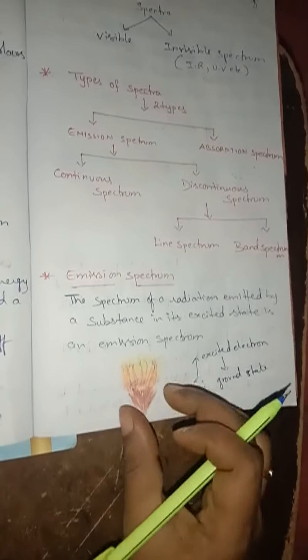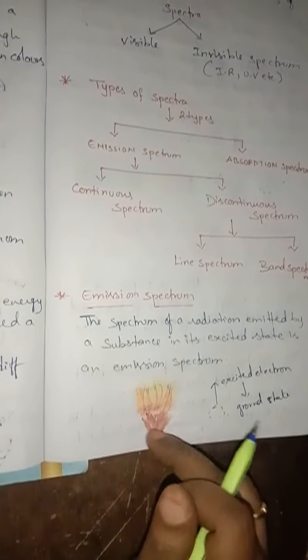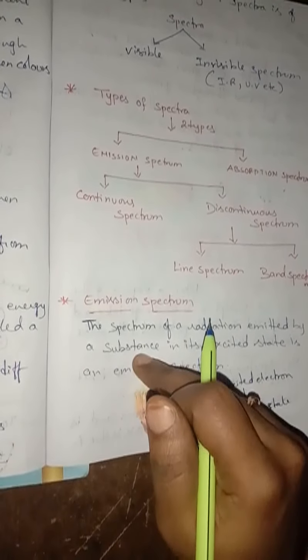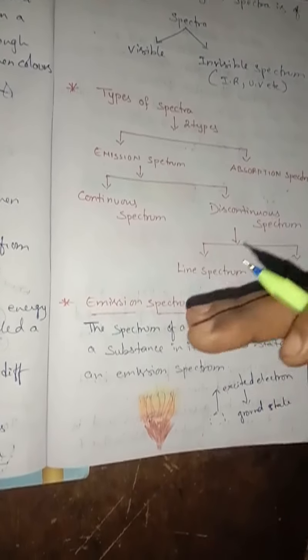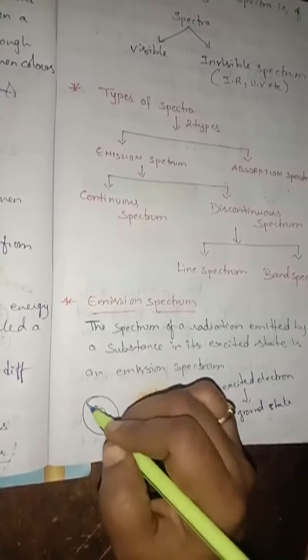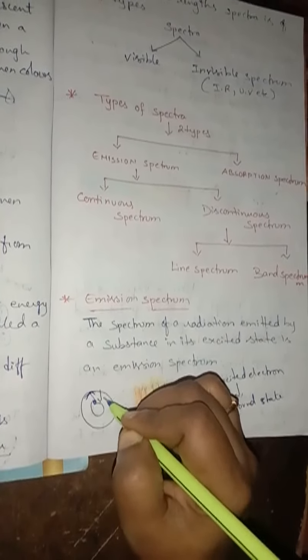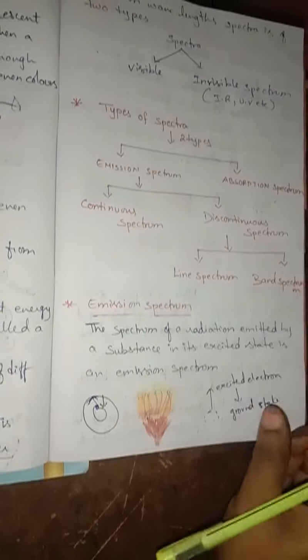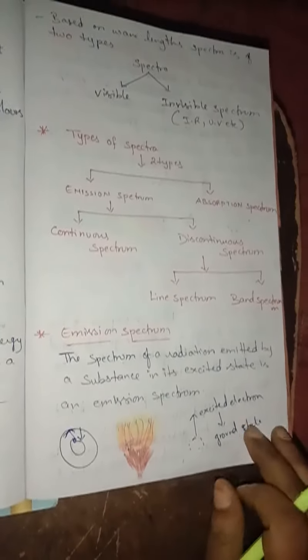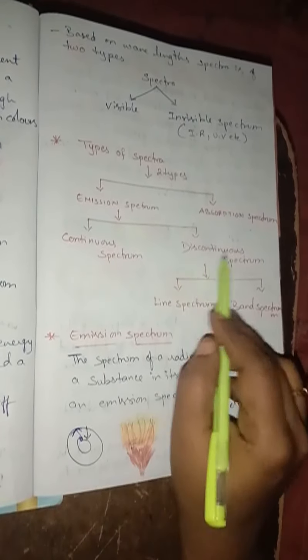Understand, children? So here when you burn some kind of source like wood or anything, whatever atoms are present will be moved into excited state. Excited state means they will be moved from ground state to the higher state, and again it will move to the ground state. So when it is moving back to the ground state, it shows emission spectrum. Understand, children? Emission spectrum is again of two types: continuous emission spectrum and discontinuous emission spectrum.